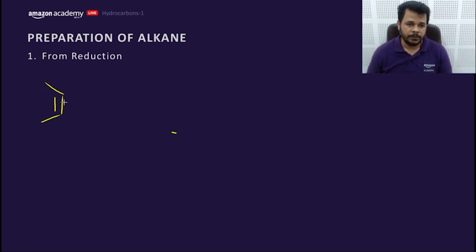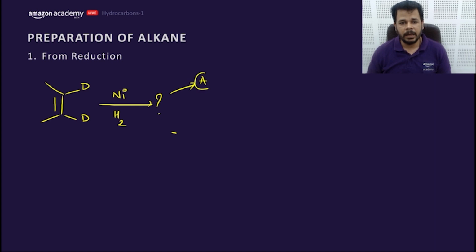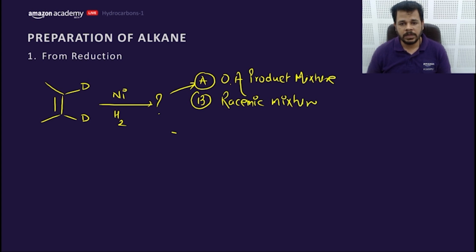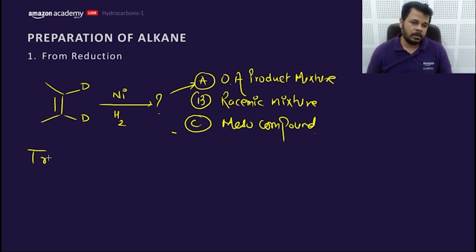Now, how to solve these stereochemistry based questions like this? For example, if you have this and it has been asked that you are hydrogenating this compound, what would be the nature of the product? A, optically active product mixture. B, it forms a racemic mixture. Or C, it forms a meso compound. How to answer? I'll give you a trick to solve this question.